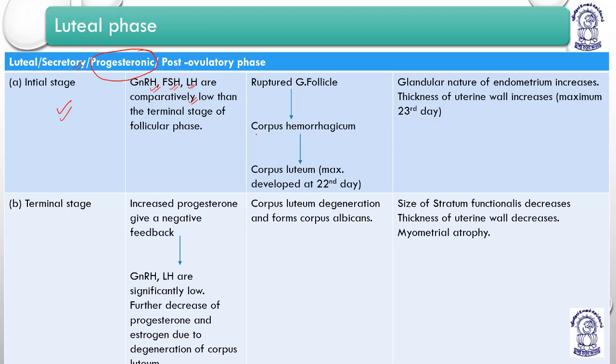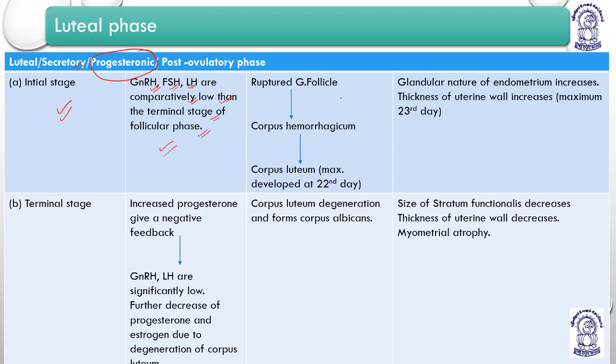So the levels of GnRH, FSH and LH are comparatively low, and if LH is low, then estrogen is automatically low. Low than the terminal stage of the follicular phase. So compared to the previous phase, the levels are decreased in this initial stage.